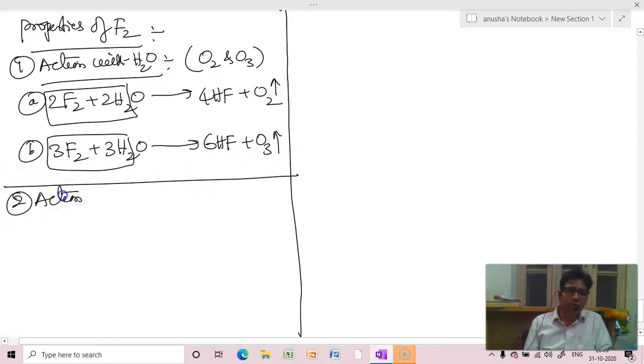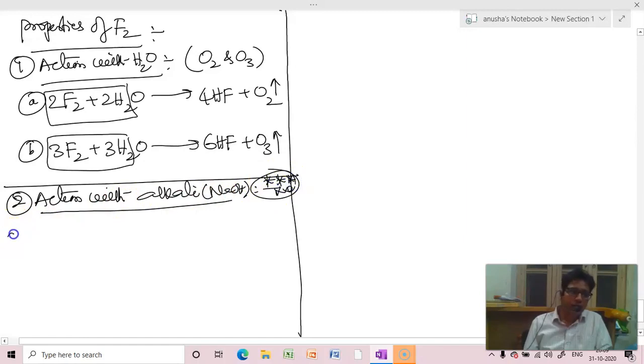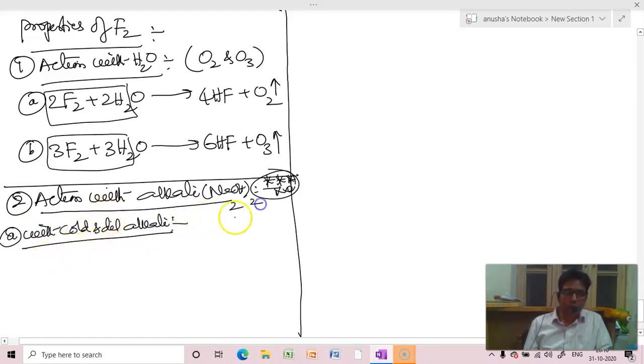Second, action with alkali. It's very, very important. We have already learned this, right? In the first one, with cold and dilute NaOH, we have the 2, 2, 2, 4 pattern.